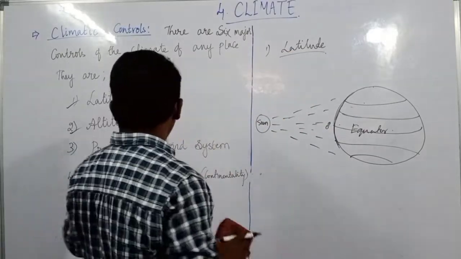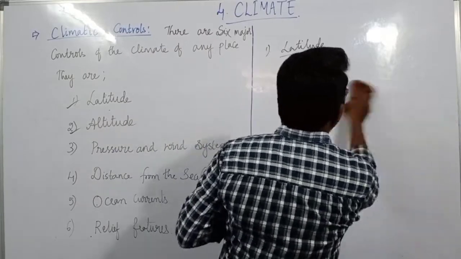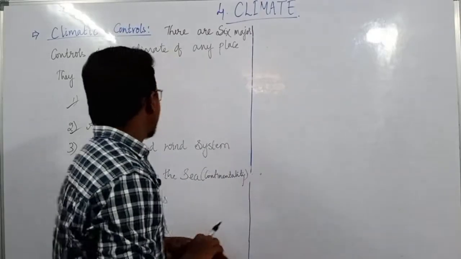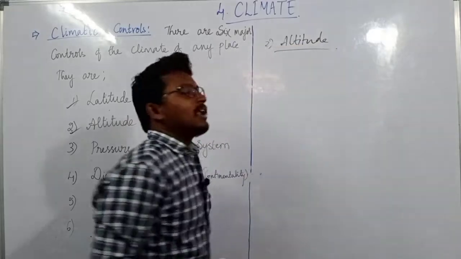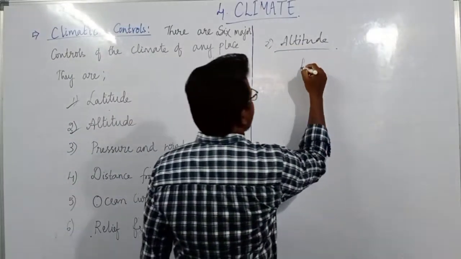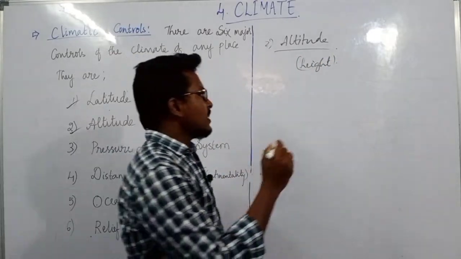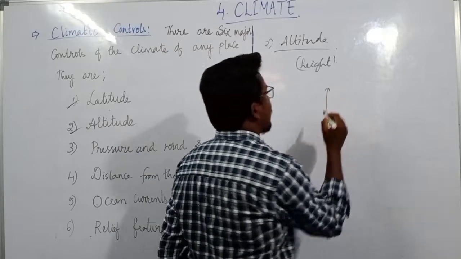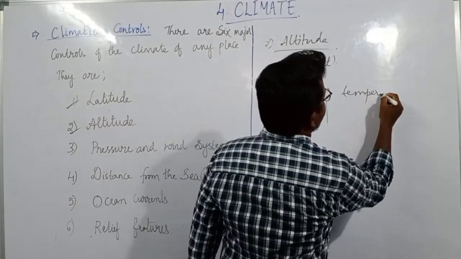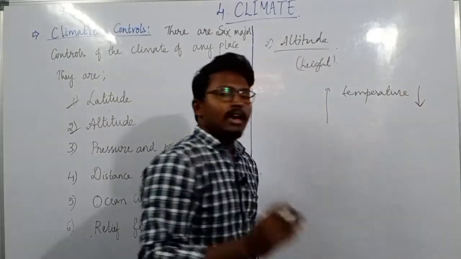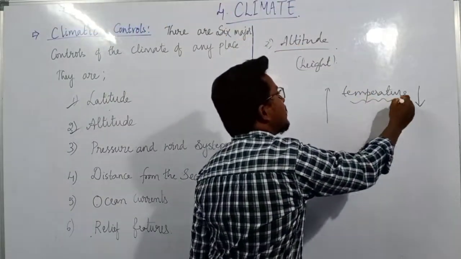And the next very important thing, apart from latitude, the second one is altitude. How does altitude also decide the climate? What do you mean by altitude? Altitude basically means height, the higher areas. For example, as you all know, as we move towards the sky or into space from the surface of the earth, the temperature will decrease. As we keep moving towards the sky or towards space, the temperature will be decreasing.